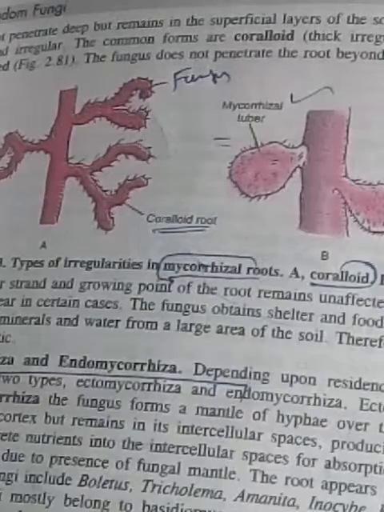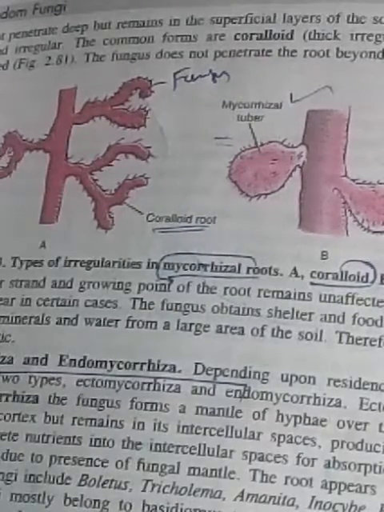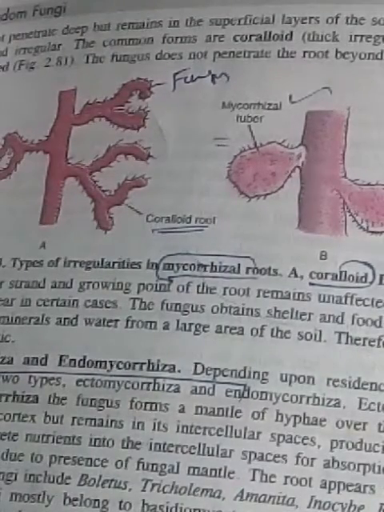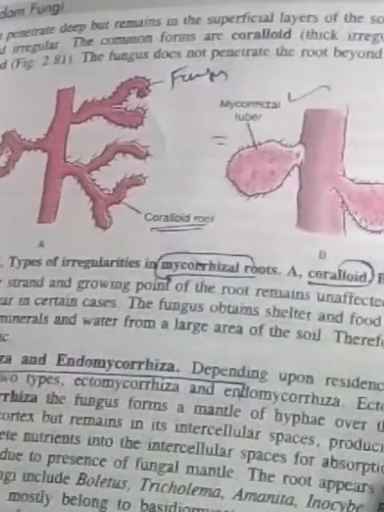It is another diagram of the mycorrhizal roots. The fungus part may make the extra coralloid roots present on the main root, and mycorrhizal tubers are formed.